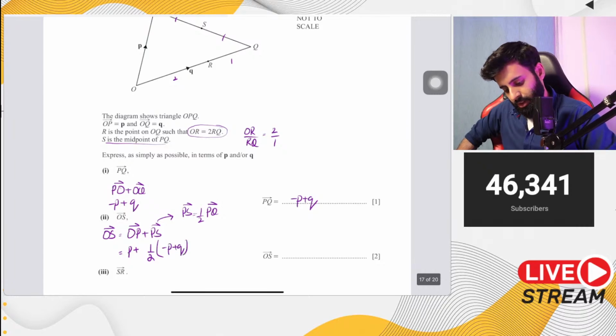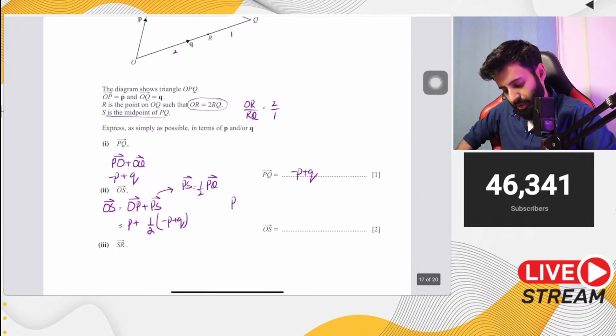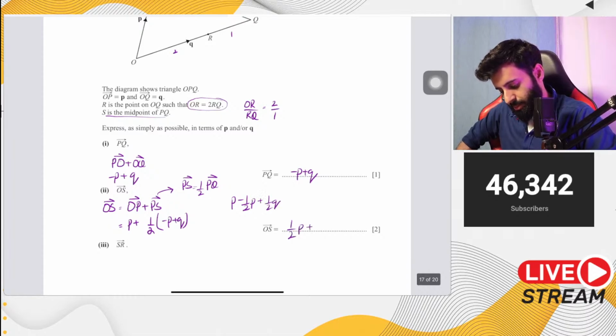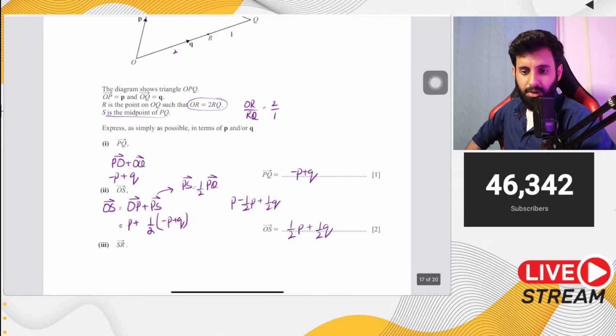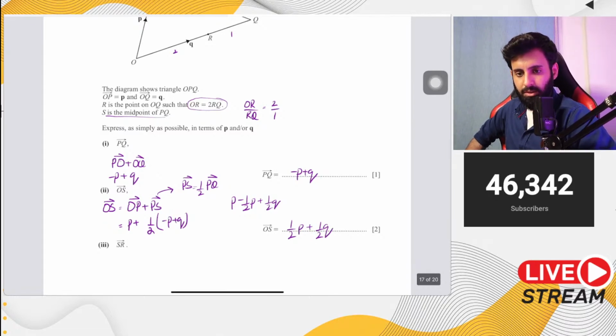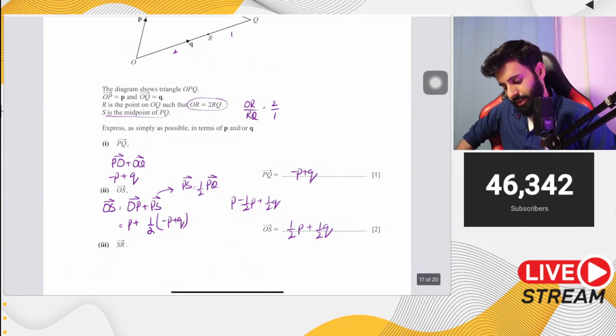Now this requires a bit of simplification. P minus half P plus half Q. So here we have half P plus half Q as your final answer. Now if you want, you can take half common. Okay, it'll just make it look nicer, but if you don't, that's also perfectly alright.